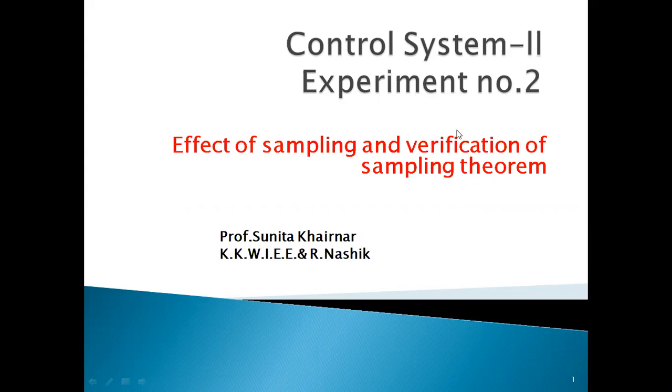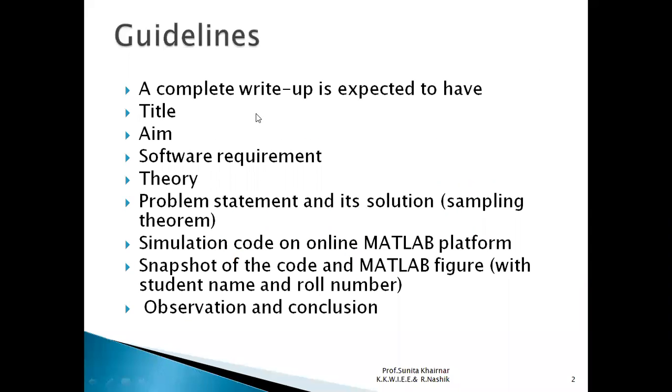For control system 2, our experiment number 2 is effect of sampling period and verification of sampling theorem. So today we are going to learn all about the sampling process. When you write the write-up for this experiment, a complete write-up is expected to have first title, aim, then software requirement, theory, problem statement and its solution, that means sampling theorem, simulation code on online MATLAB platform, snapshot of the code and MATLAB figure with your name and roll number, observation, and lastly you will write the conclusion. Now regarding this theory, first we will see what is the sampling process.